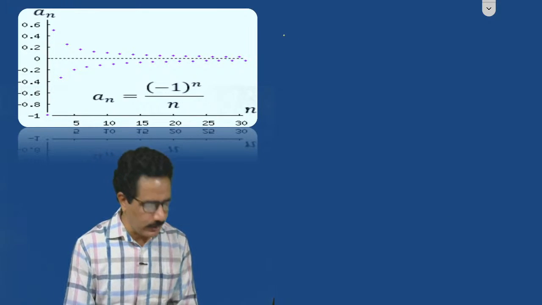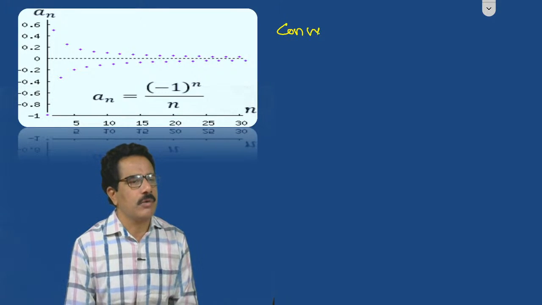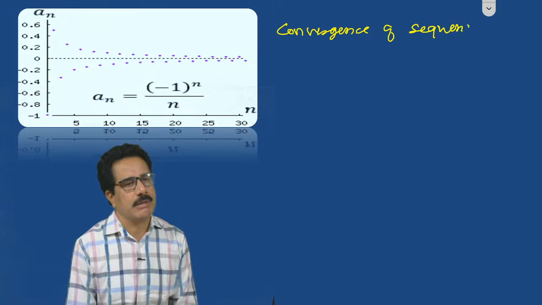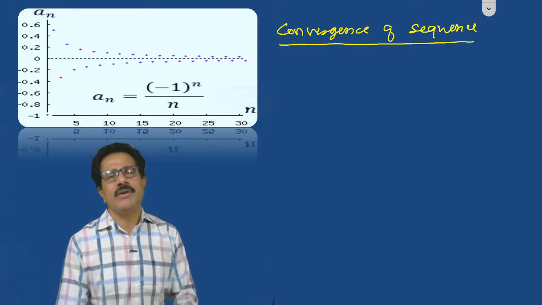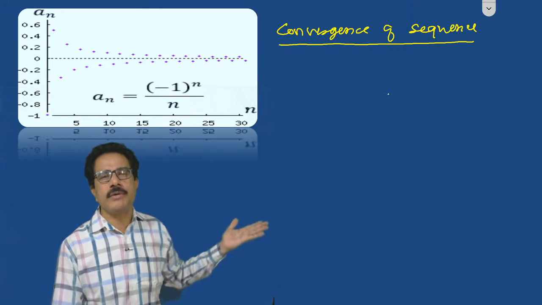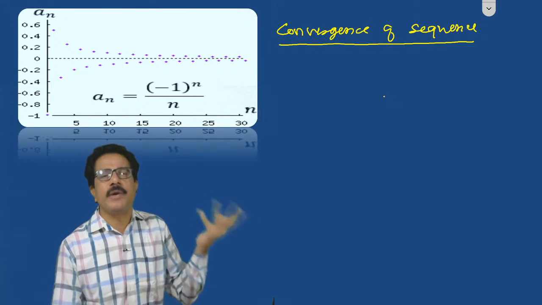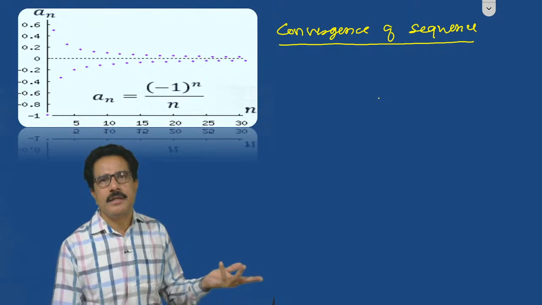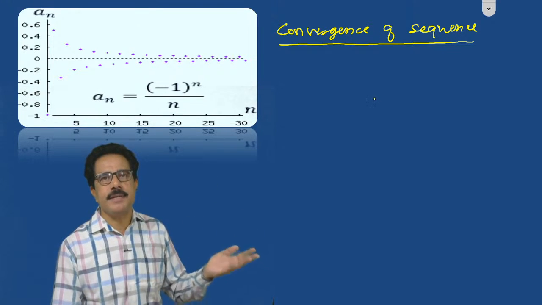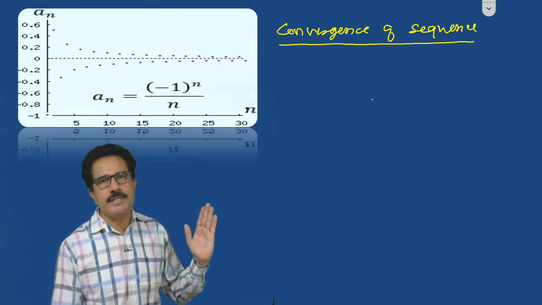Limit of a sequence or the convergence of a sequence, it is also called a limit of a sequence. Convergence of a sequence. कॉन्वर्जेंस का मतलब क्या होता है? अगर एक आध सीक्वेंस के लिमिट एग्जिस्ट होता है तो उस सीक्वेंस को हम कॉन्वर्जेंस कहते हैं. Limit existence is called a convergence. Limit does not exist is called a divergence. Limit tends to infinity, then we can say that that sequence is a divergence.